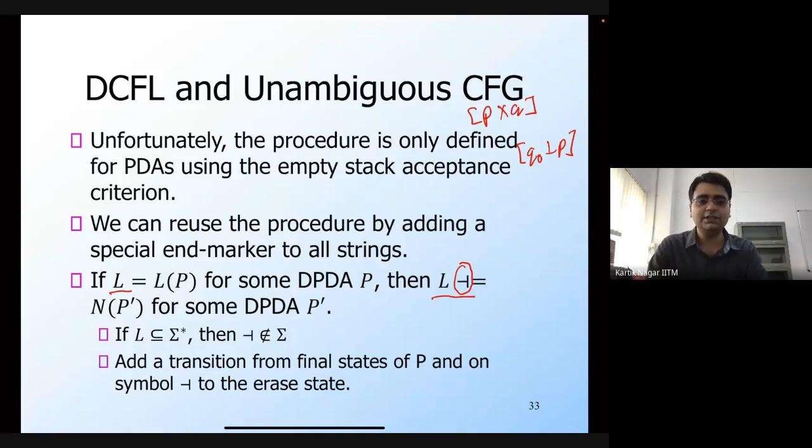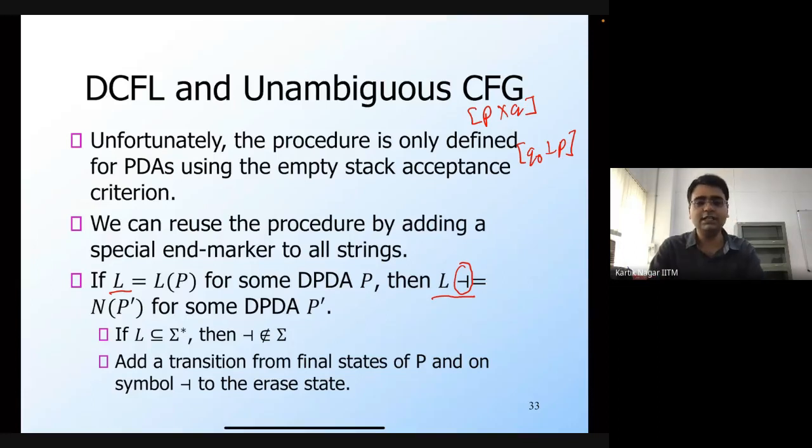And the way we can construct this particular DPDA P prime is that we take the DPDA P, which is going to accept this language L through the final state criterion rather. And then from all the final states of this particular DPDA P, I'm going to add a transition on the end marker symbol to an erase state. And in this erase state, I'm simply going to add epsilon transitions which remove everything on the stack.